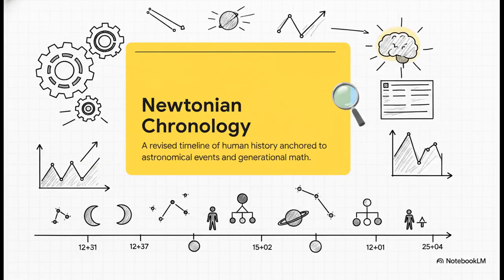Second, you can't have a timeline without, well, a timeline. Enter Newtonian chronology. This gives us that mathematically rigid historical scaffolding. It's a revised timeline of human history that anchors historical events directly to verifiable astronomical events, like a documented solar eclipse, and uses generational math. Basically, it hands the AI a rock-solid temporal x-axis to work with.